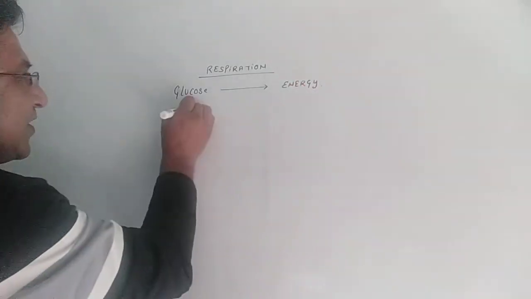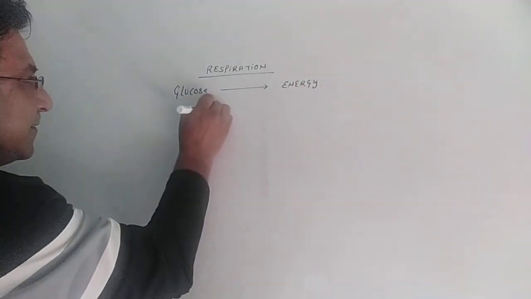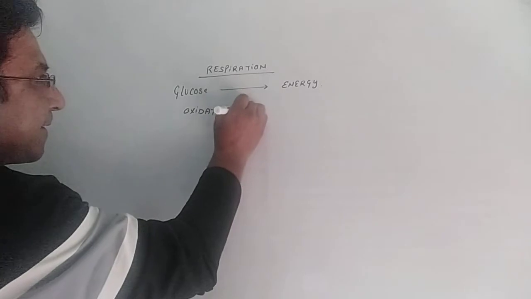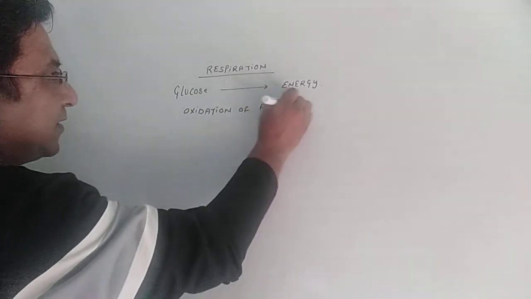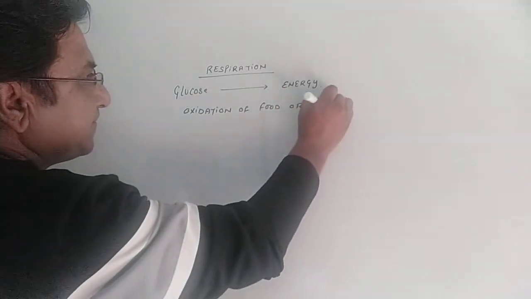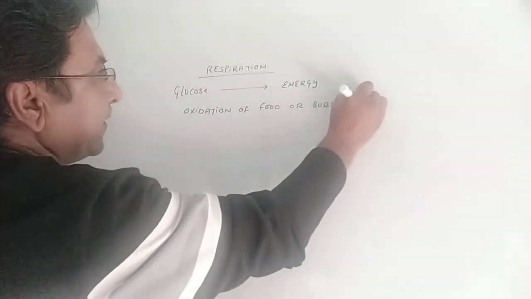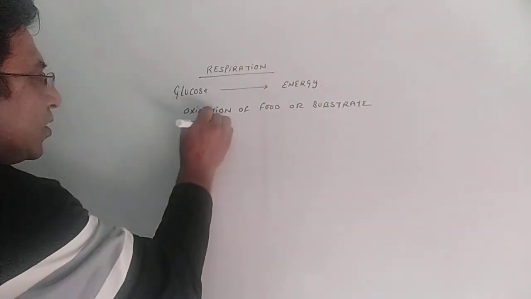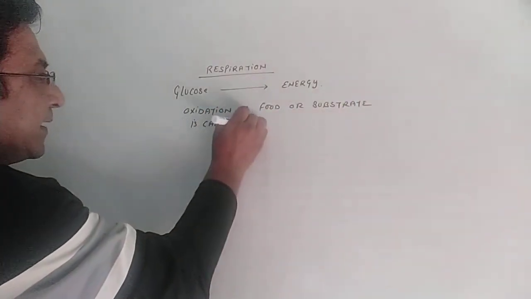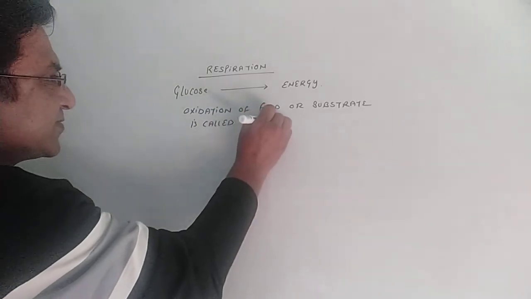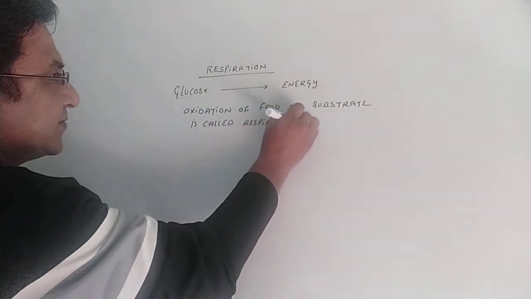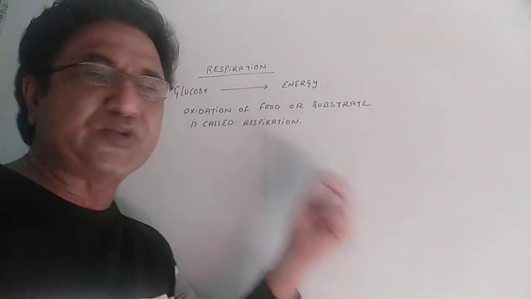So we usually say oxidation of food or substrate is called respiration. Remember that.